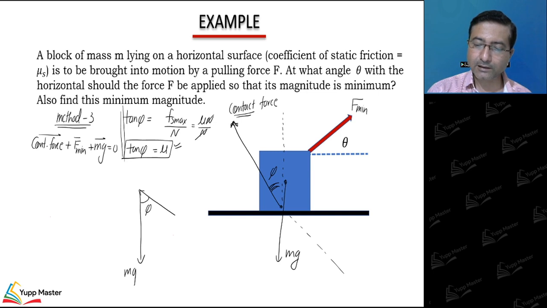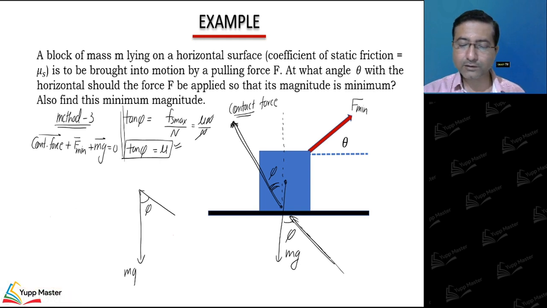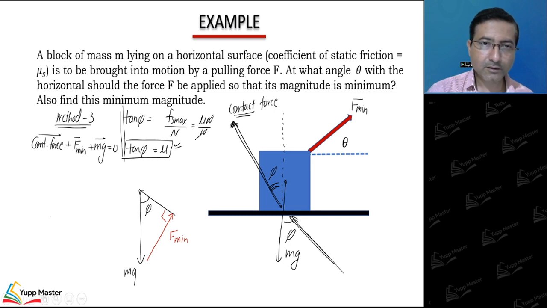This angle is phi. If you extend this one backward and apply that contact force this way, then this angle we are getting is phi, that I am drawing here. And what we have discussed, according to that, if our force is like this, making 90 degrees, then it will be minimum, right?